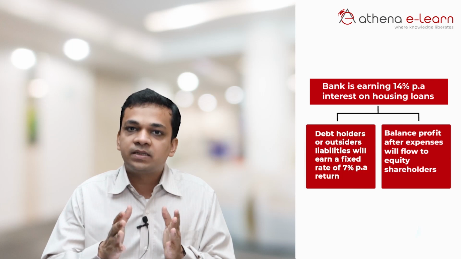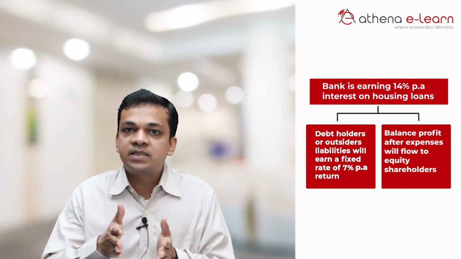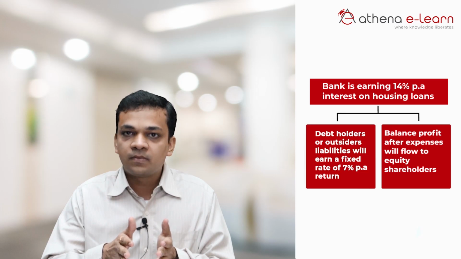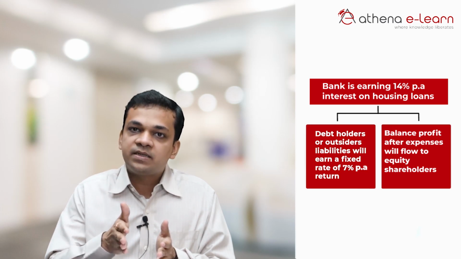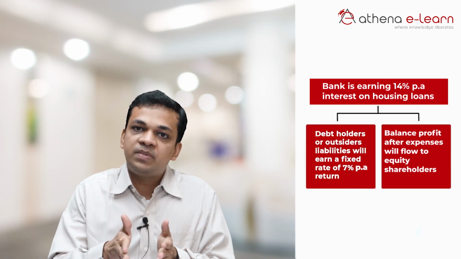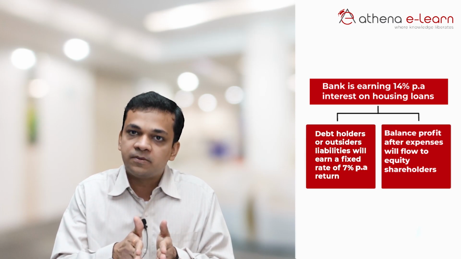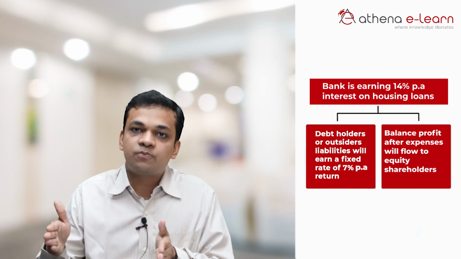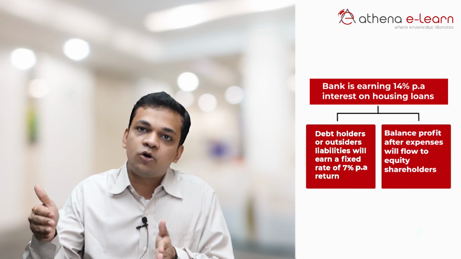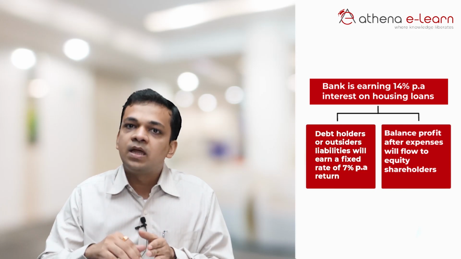Now, assume that you are giving a loan and the bank is able to earn 14% interest. Now, what will happen is that the debt holders or the outside liabilities will be paid a fixed 7% return only, whereas the balance profit that the company has made will all flow to the equity shareholders. Let us assume that the bank is able to make 20% return on the balance sheet. Then, even in this scenario, the debt holders are left with 7% and the equity shareholders gain 13%. Now, what does this lead to?